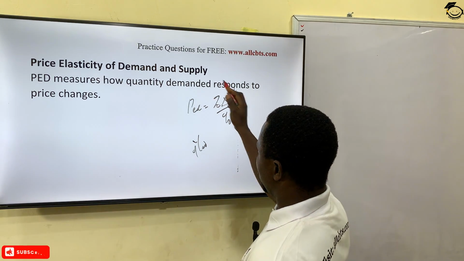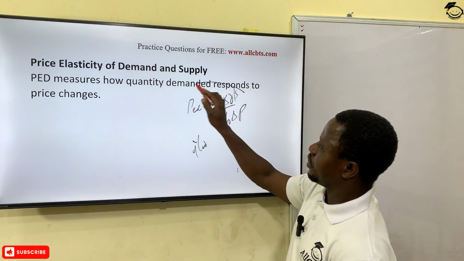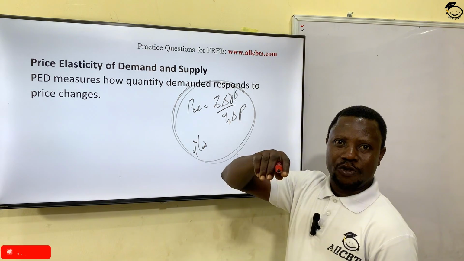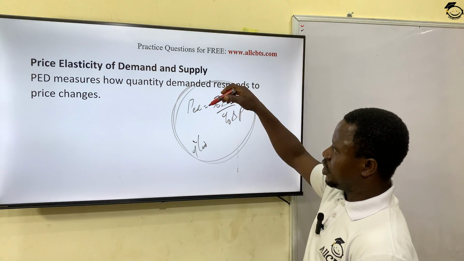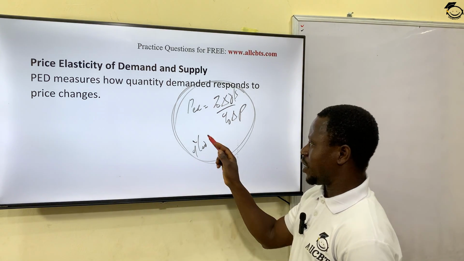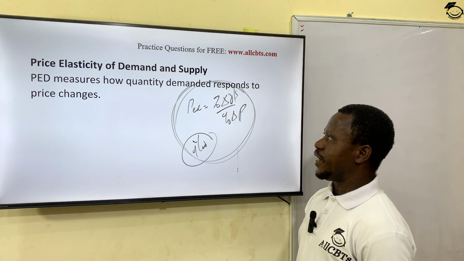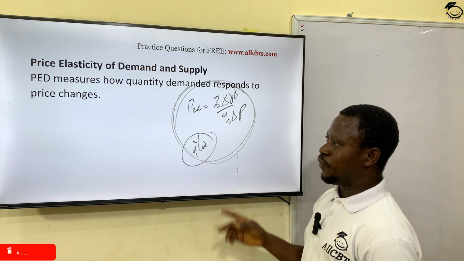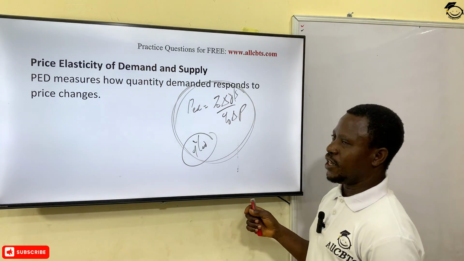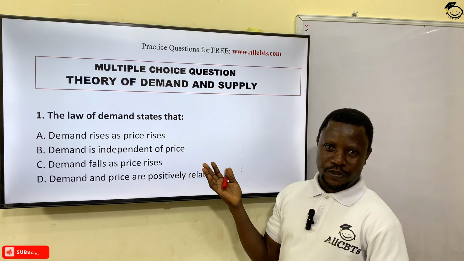So please, you can go and study more on this. In fact, we have done a question on this. There was a session we did on this channel. Maybe you check on it. We did both price elasticity as well as disposable income elasticity when we were discussing the national income. Please check up on this so you get a better understanding before you check up on our video section. Okay, now let's look at some multiple choice questions on this topic.